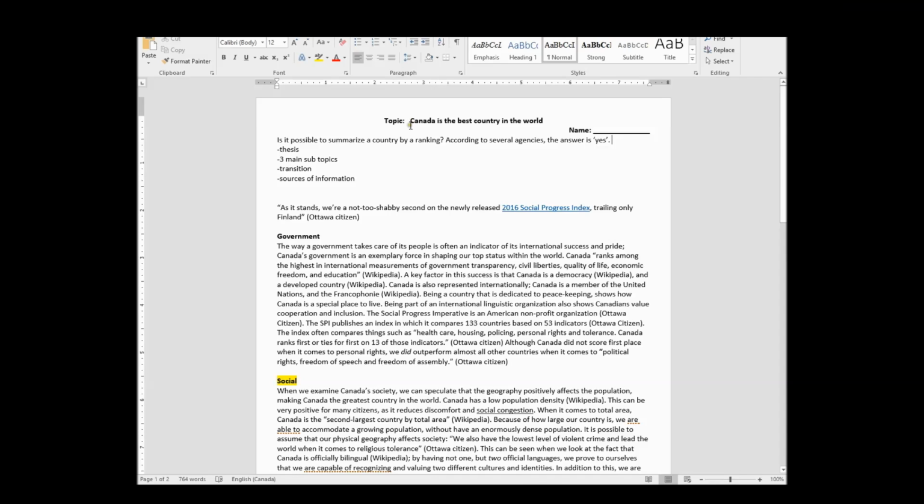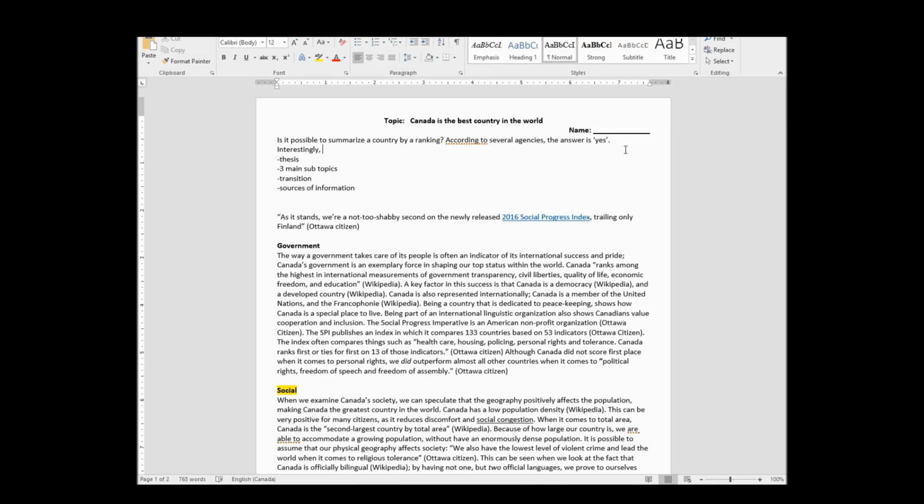I've not started by saying Canada is the best country in the world. That would be aggressive and abrupt. I kind of want to say, hey, look at my topic, here's my title. So, is it possible to summarize a country by ranking? According to several agencies, yes. Interestingly, based on this, it would seem that Canada is the best country in the world.